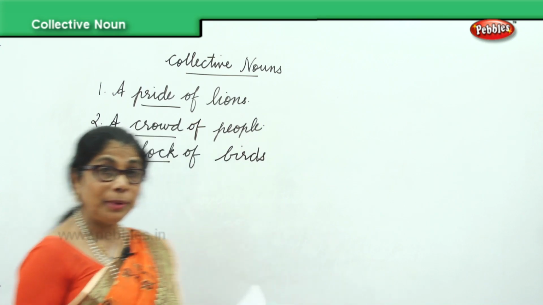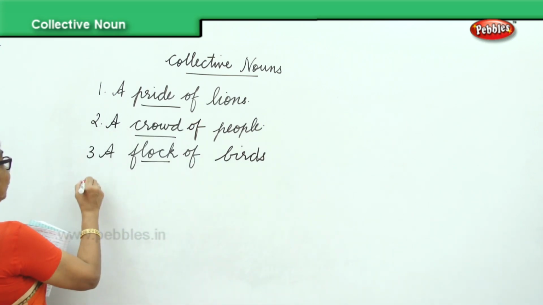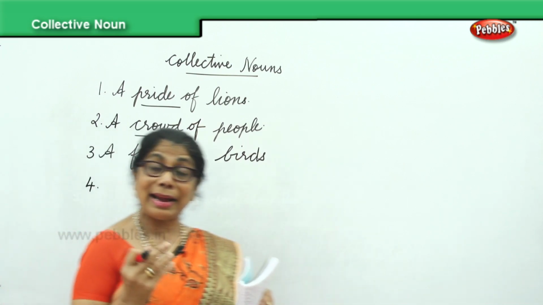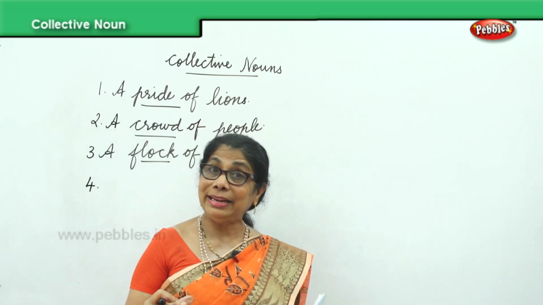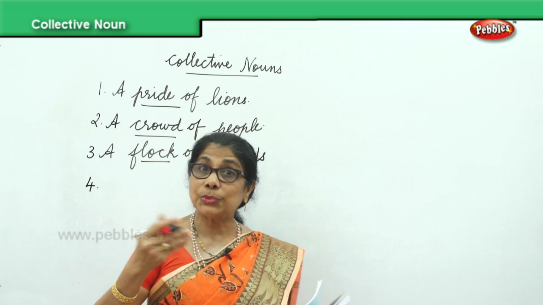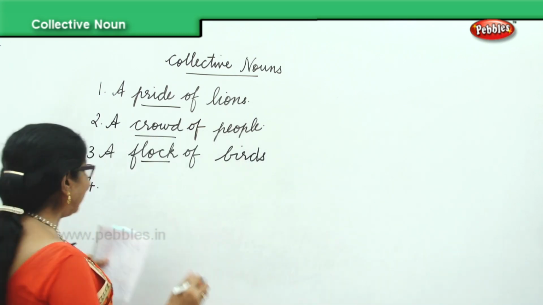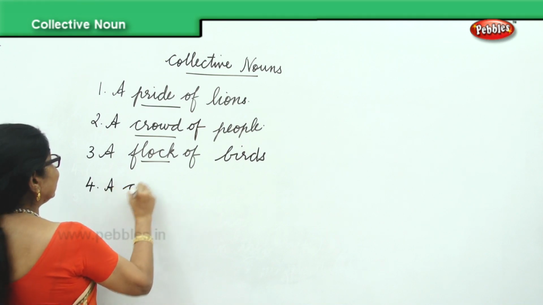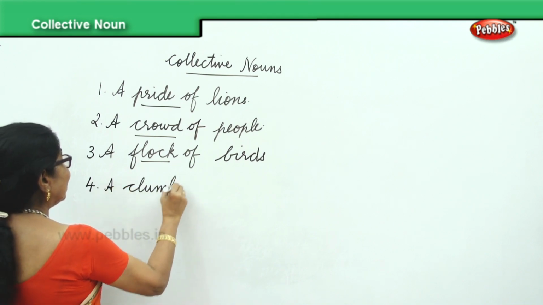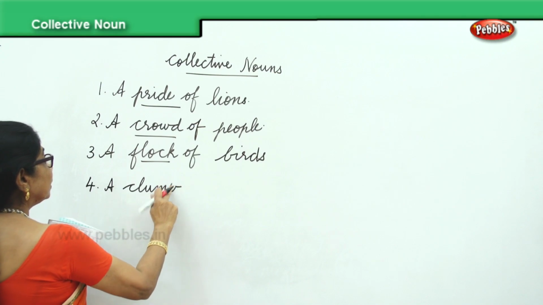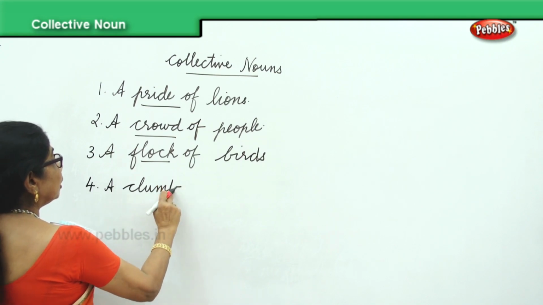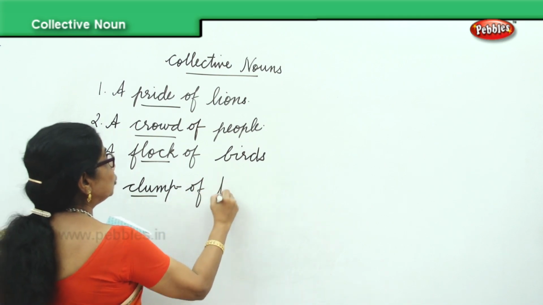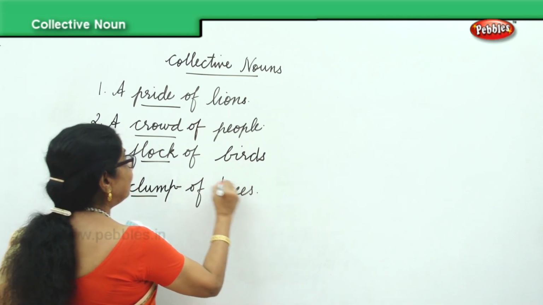Next, the group name for trees: a clump of trees. All these collective nouns will help you when you are writing a paragraph, in your actual writing. So, a clump of trees is the group name for trees.